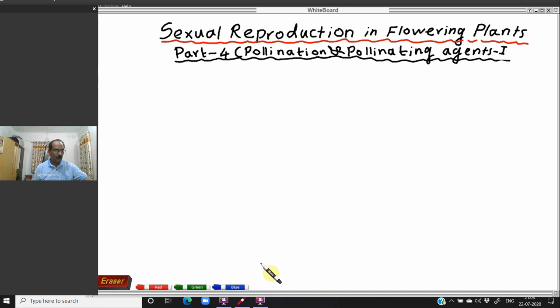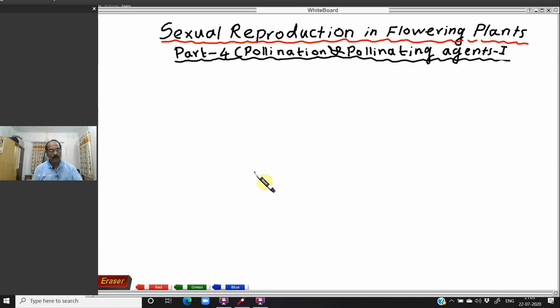Today we are going to deal with a very special and very important process, that is pollination. So what is the word meaning of pollination? Pollination is the transfer of the pollen grains from the anther to the stigma of a flower.